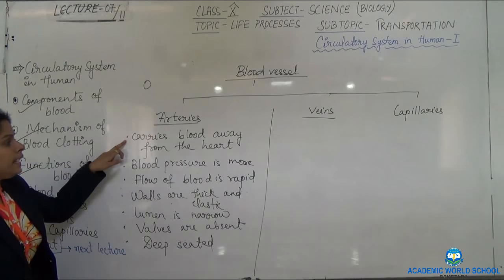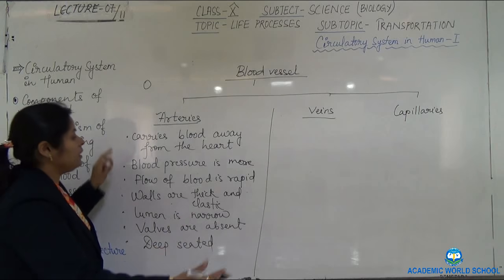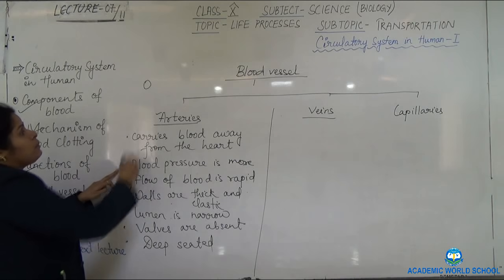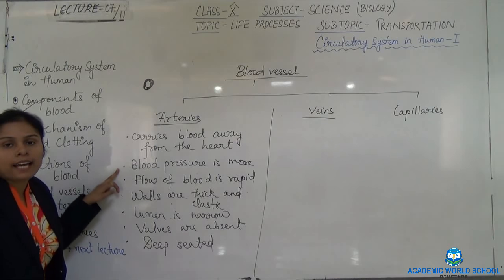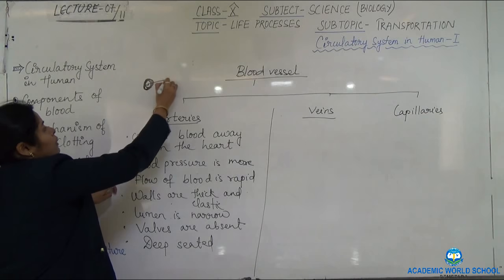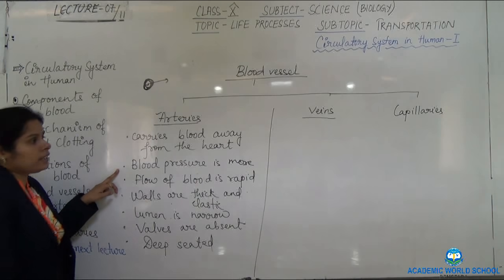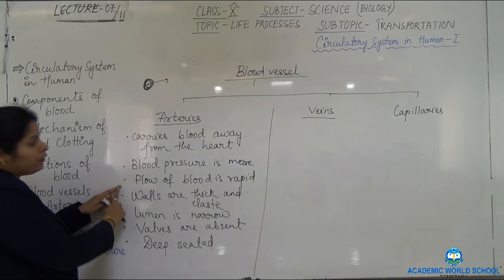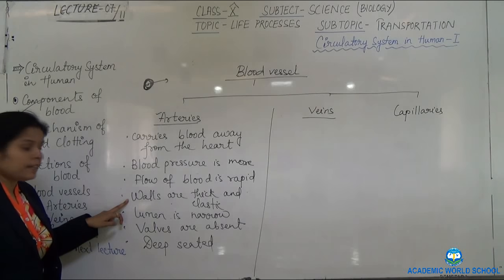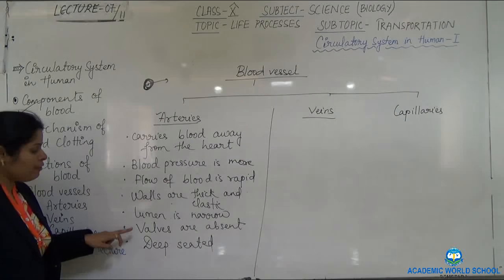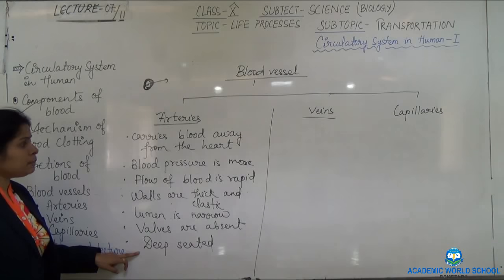These arteries, they carry blood away from the heart. The blood pressure is more. Why? Because the lumen is small. The lumen, the diameter, the lumen is narrow. Because it is narrow, the blood will flow in more pressure as compared to veins. The flow of blood will be rapid. The walls are thick and elastic to bear the pressure. The lumen is narrow, valves are absent, and it is deep seated.